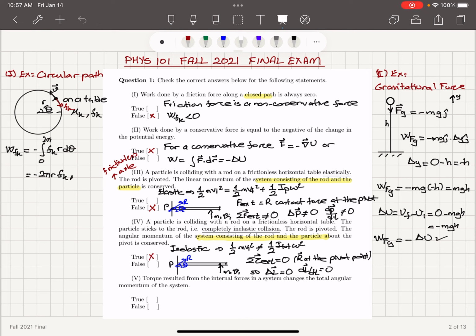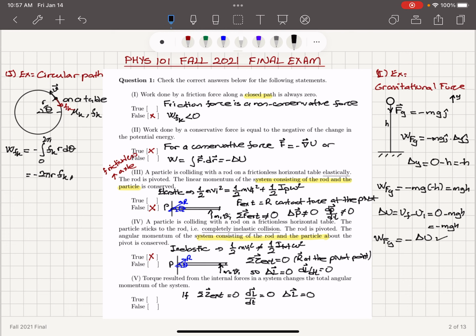Now the fifth statement: torque resulting from the internal forces in a system changes the total angular momentum of the system. Well, we know that the net external torque acting on a system equal to 0 implies dL/dt is equal to 0 and angular momentum is conserved.